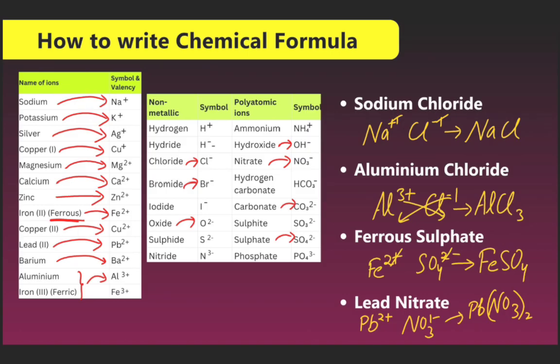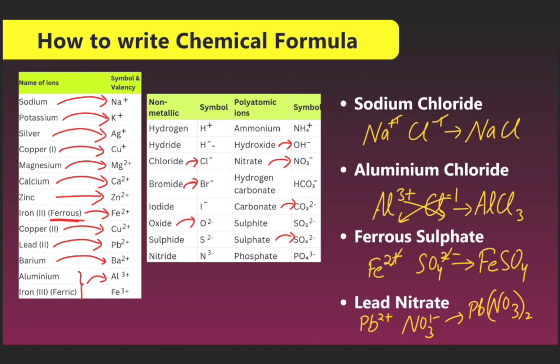Copper is Cu plus; here we can see copper has two forms, cuprous and cupric. The cuprous is Cu plus one, and cupric is the form Cu double plus. Magnesium is Mg2 plus. Calcium ion is Ca2 plus. Zinc ion is Zn2 plus.